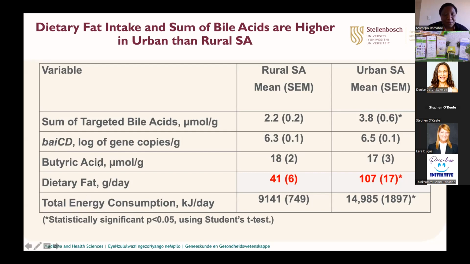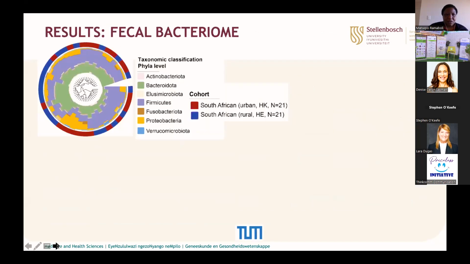And we talked about the butyrate earlier. Of course, with butyrate, we did not see any significant differences between rural and urban. However, still remember that the fiber consumption is higher in urban than in rural. So now coming back to the bacteria.